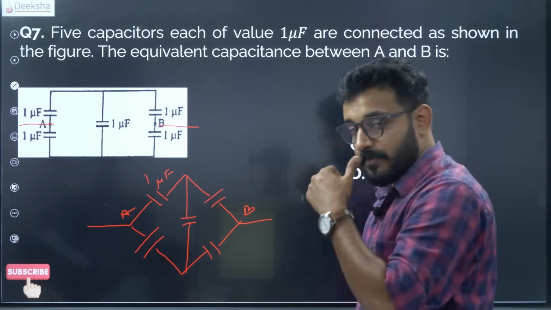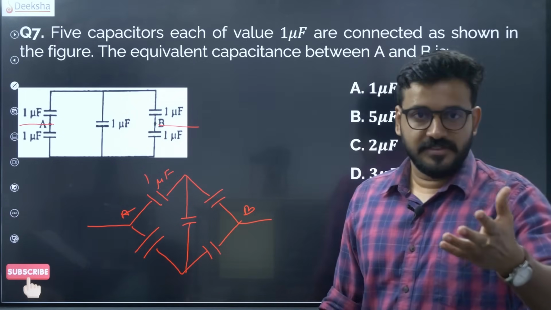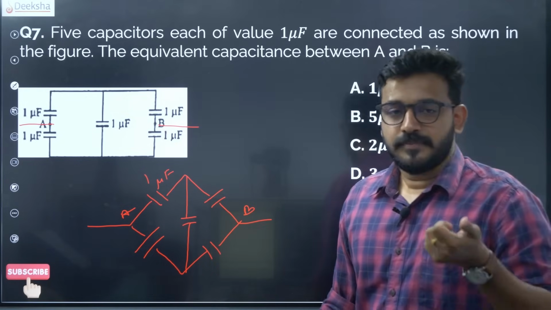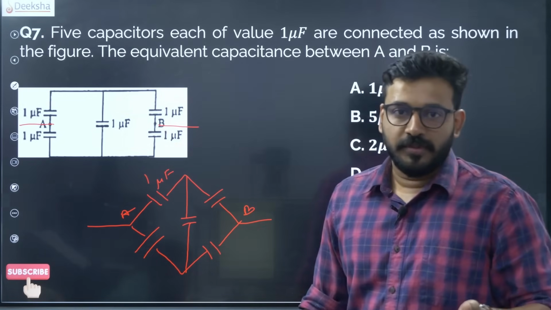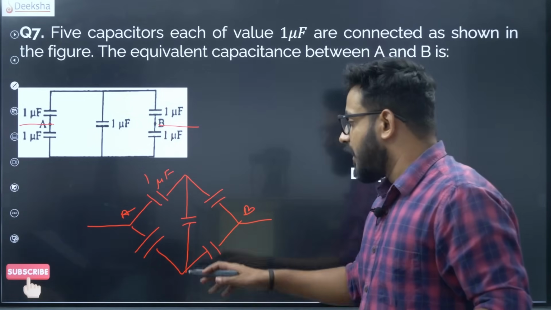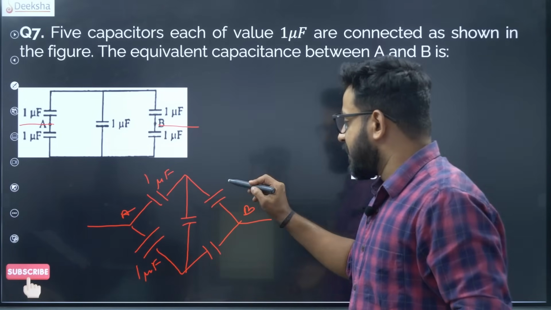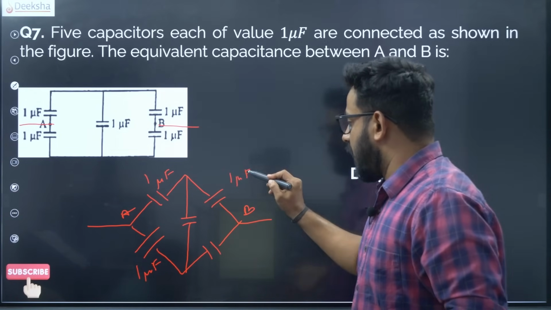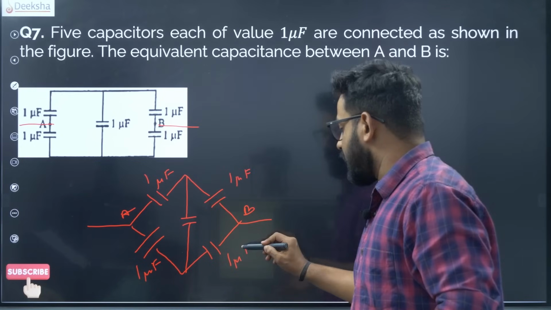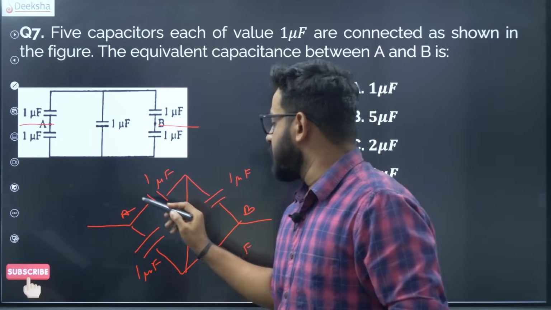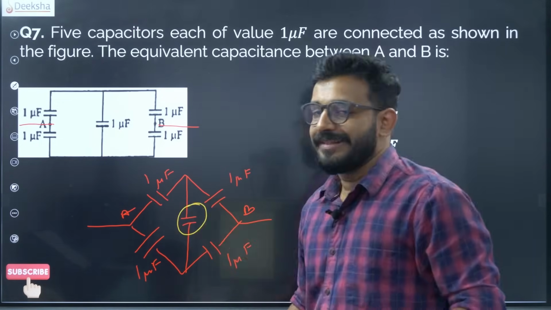Now do you see the system, do you identify it? If you do, let me know in the comment section. Yes, of course, it is the Wheatstone bridge, no doubt. And is it balanced? Of course it is balanced. So it's a Wheatstone bridge kind of setup and it is balanced. That means the middle capacitor is pretty much ineffective in this condition.